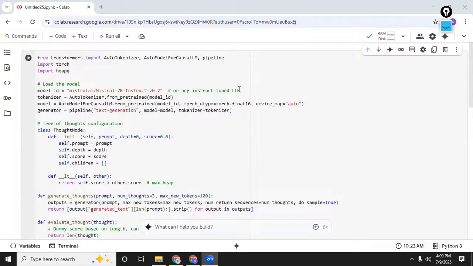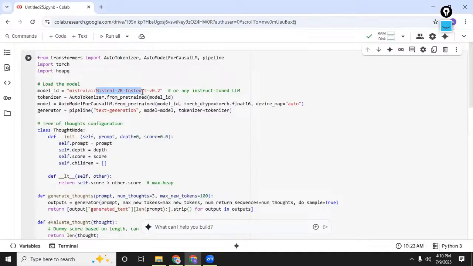Okay, and then you can run this code. So the first thing that I'm doing here is basically fetching the code in the sense that in order to simulate the multi-step reasoning that is used in tree of thoughts, we're going to use an open source LLM, which is Mistral 7B Instruct.